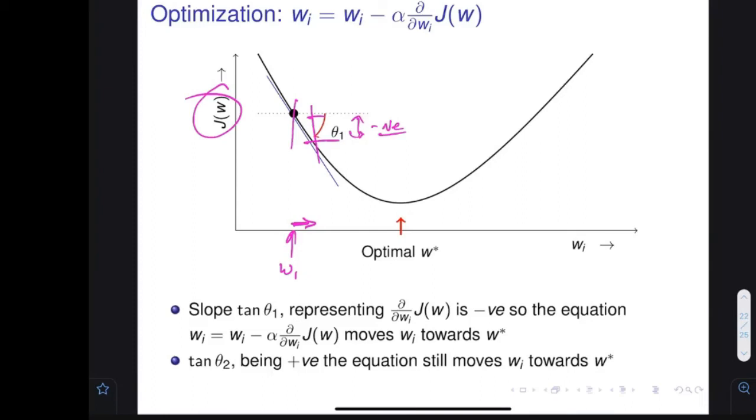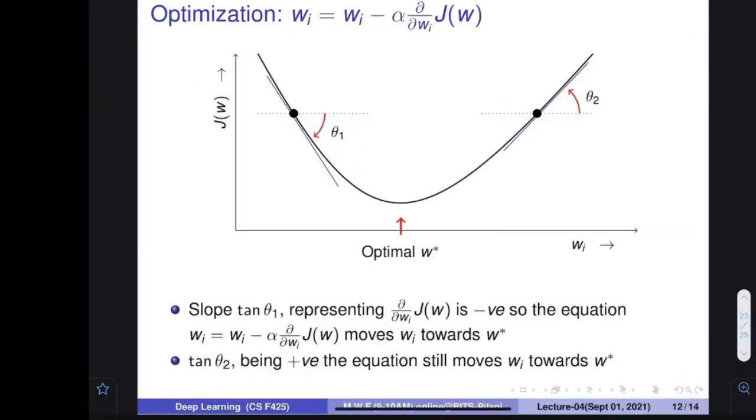So with this value, you say that I am going to use this value w1 plus something. Okay, you go into this particular direction. Similarly, if you are at this particular point, say the w2 point, you again increase this value and try to see what the change is. You see that on the increased value, it is positive. Increase in J is positive. You want to reduce it, so you have to come into the negative direction, into this particular direction.